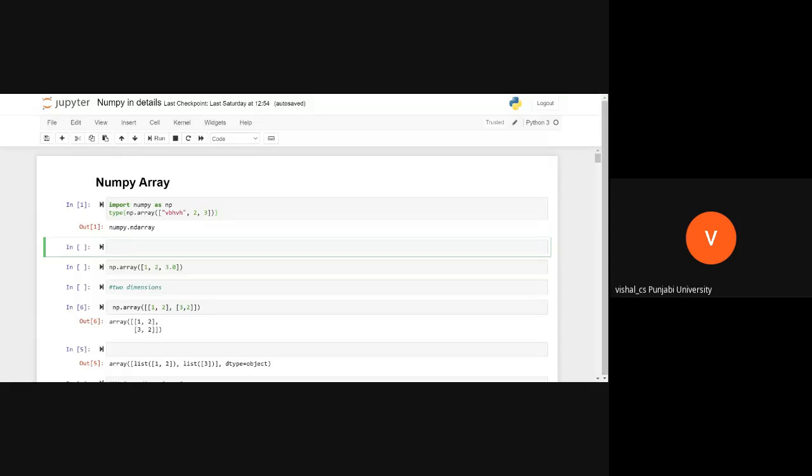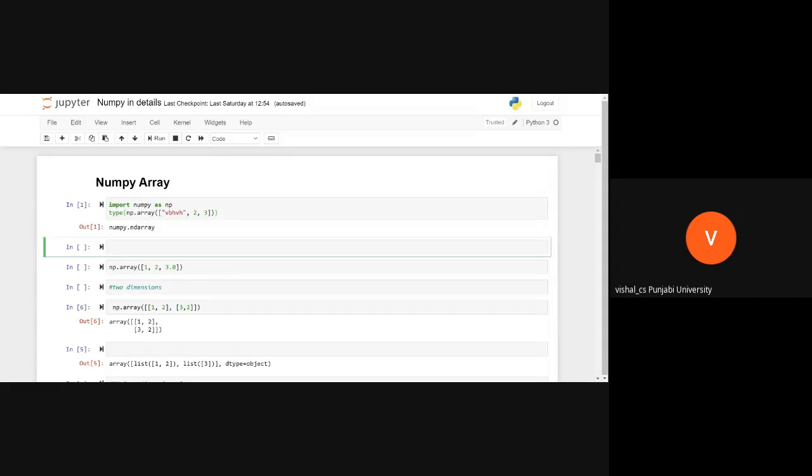The main difference between the NumPy array and the list is that list is included within the Python and NumPy is an external package. Array is in the NumPy and list is within the Python.